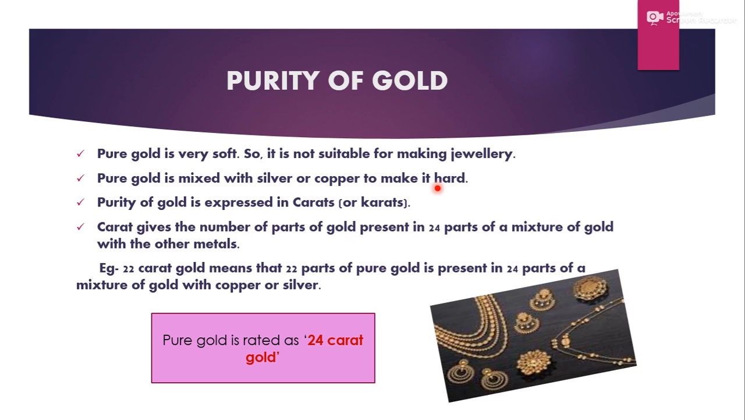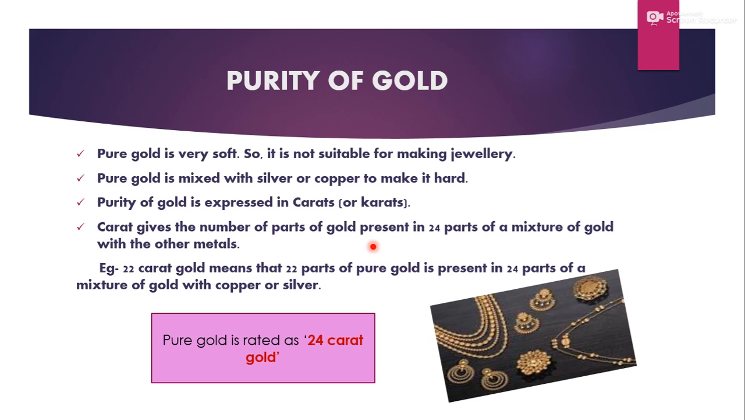Purity of gold is expressed in carats. Like we express weight in gram, kilogram, and distance in meter and kilometer, in the same manner, the purity of gold is expressed in carats. Carats gives the number of parts of gold present in 24 parts of a mixture of gold with other metals. That means the pure form of gold contains 24 parts. But that is very soft. As I told you, it cannot be used for making jewelries.